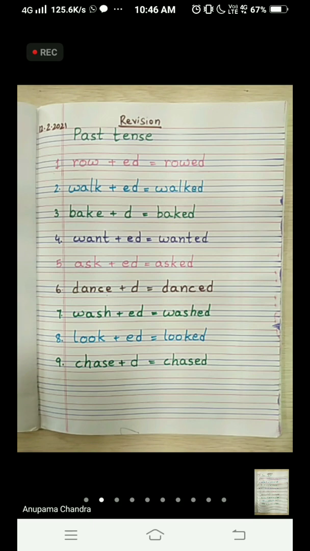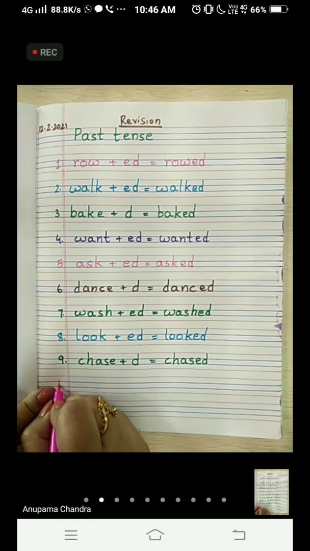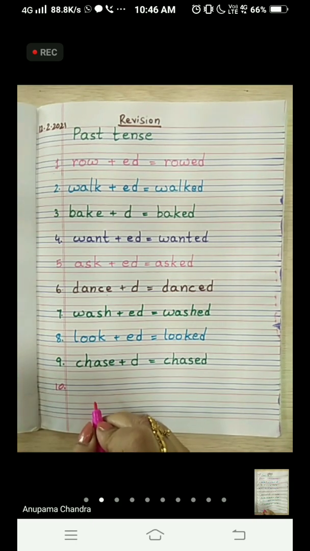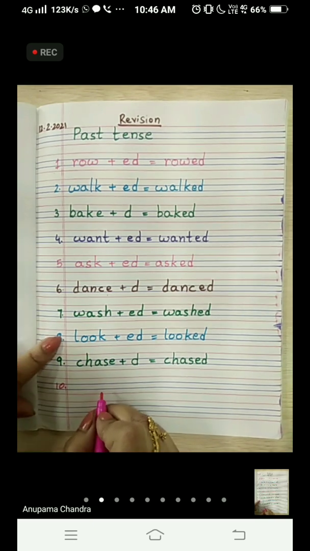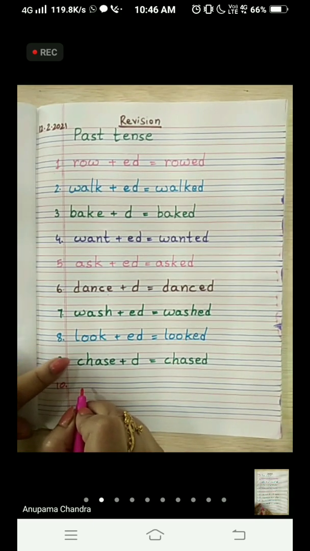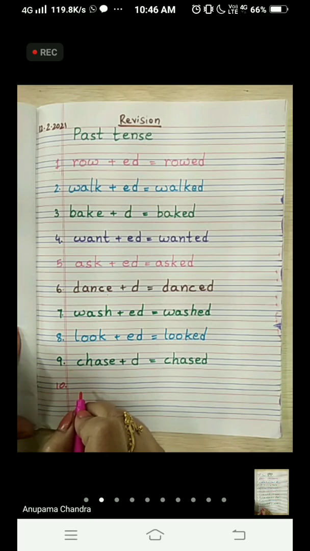And our 10th one. Okay, wait, I have done.